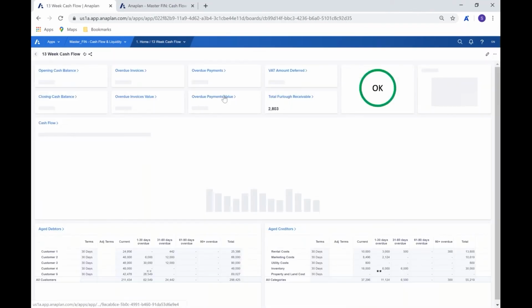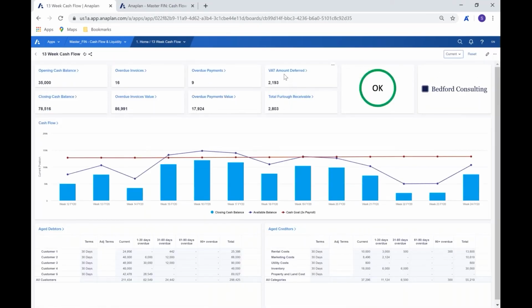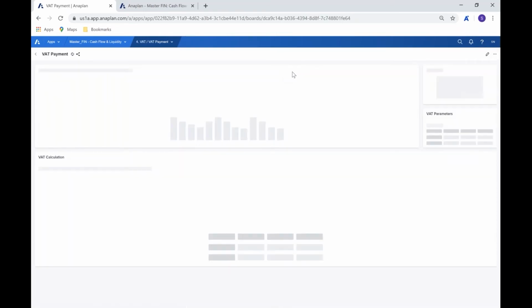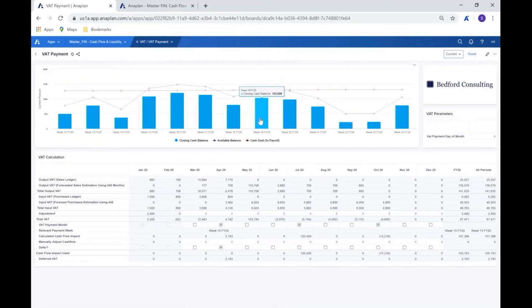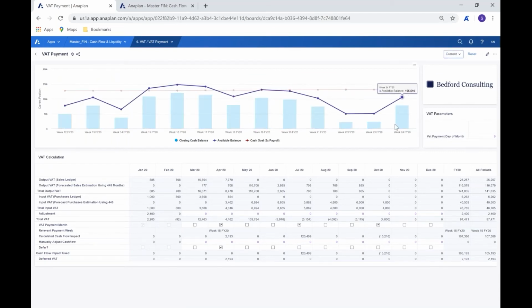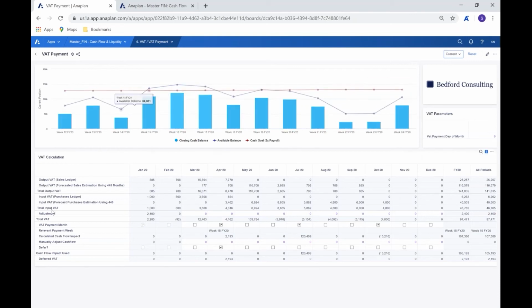Going back into our cash flow here, and now looking at our VAT amount deferred. So now we're starting to look at one of the two schemes that we have available at this time in terms of VAT deferral. And what this is showing us here is a breakdown of the output VAT from the sales ledger, which is based on the actuals that we've imported, and then the output VAT based on our forecasted sales estimation.